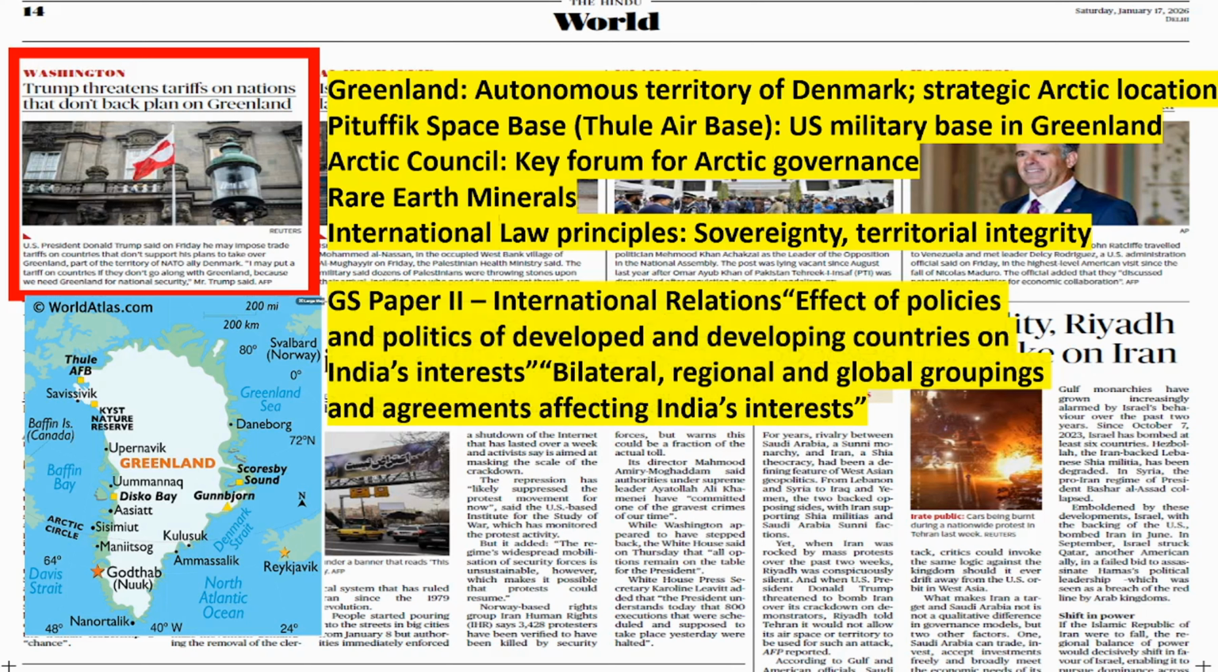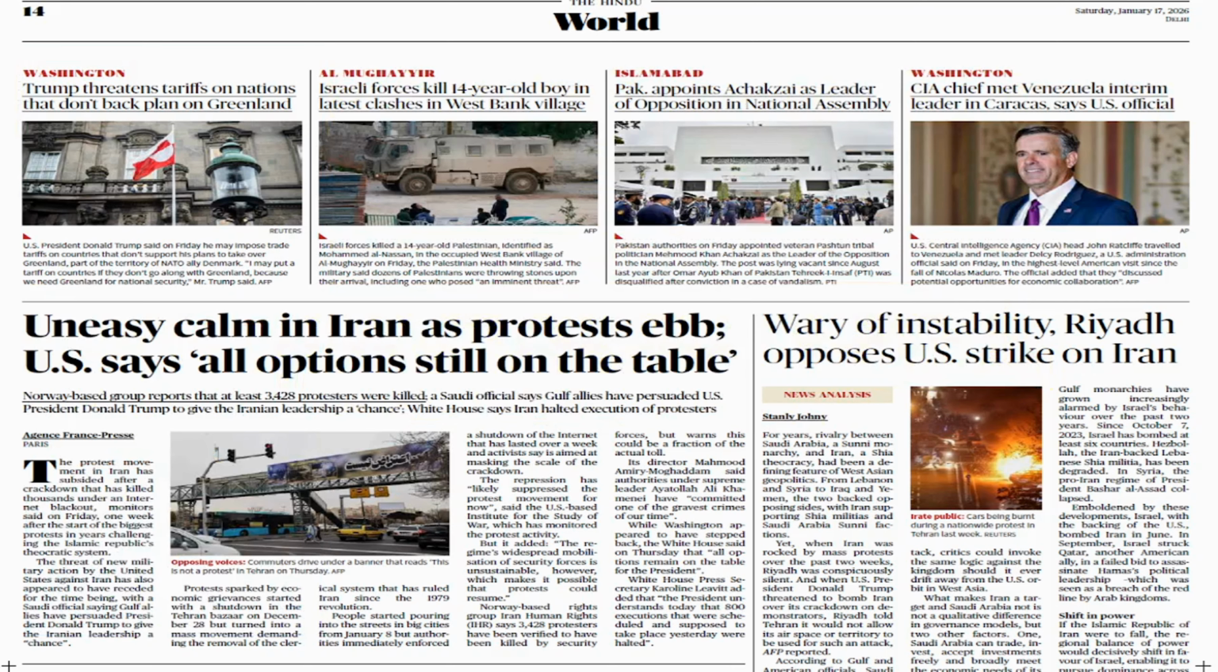Okay. So again, GS paper 2. Policies and politics of developed countries affecting India's interest. The US is doing some politics, geopolitics, and it is affecting India's interest. Okay. Bilateral, regional and global groupings affecting India's interest. Here, like Arctic Council, etc. Okay, this is how you will link it.